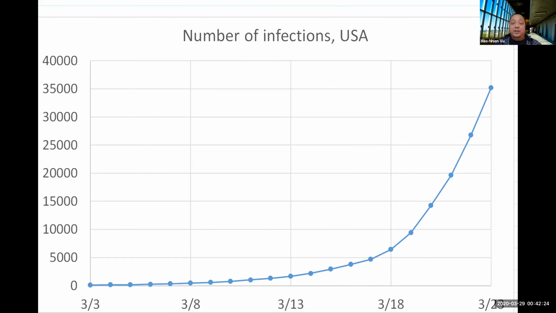Now let's extend the graph out, and let's see something scarier. I start on March 3rd when we had 103. How long did it take us to get the next 10,000 cases? All the way here, March 19th. So we're talking about 16 days. How about the next 10,000? Just 2 days later. So that's what's scary about exponential growth that a lot of people don't understand.